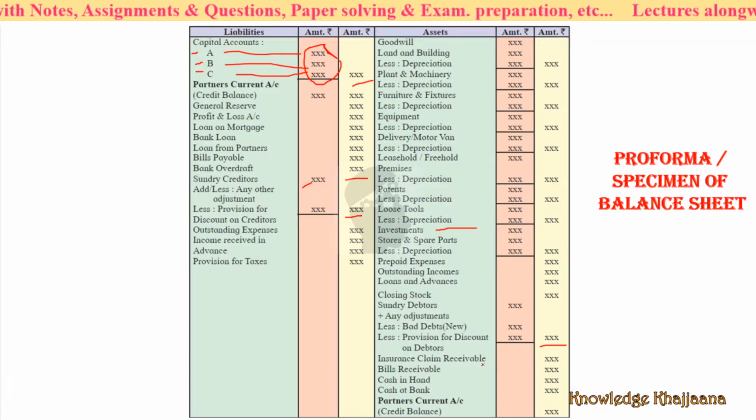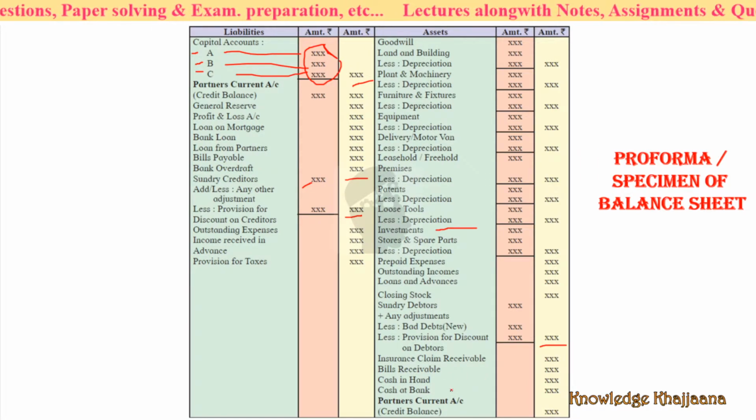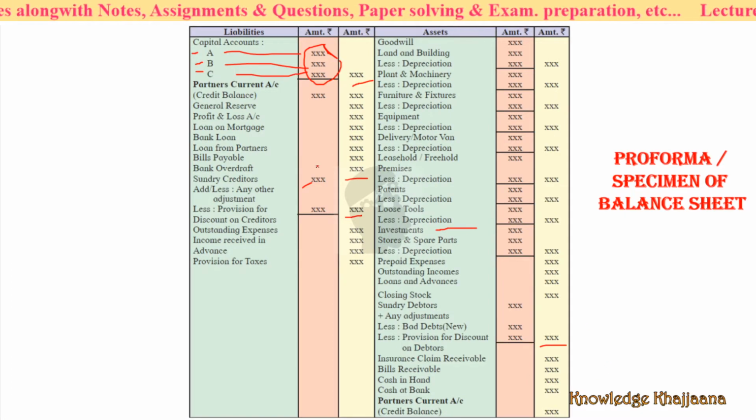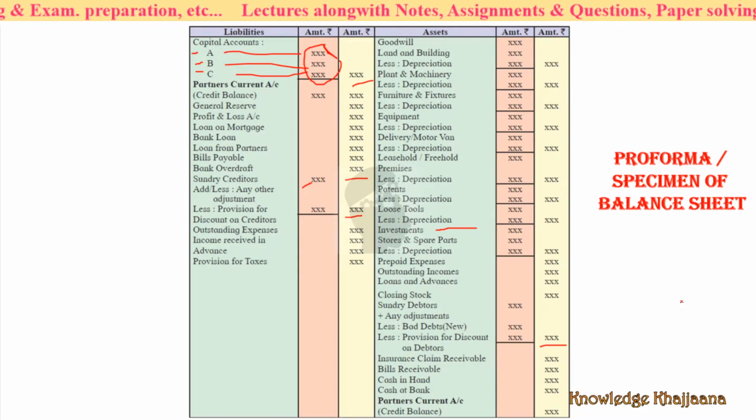Insurance claim receivable, bills receivable, cash in hand, cash at bank, partner's current account. Don't worry about this, I will teach you all the points in detail. Don't bother about it.